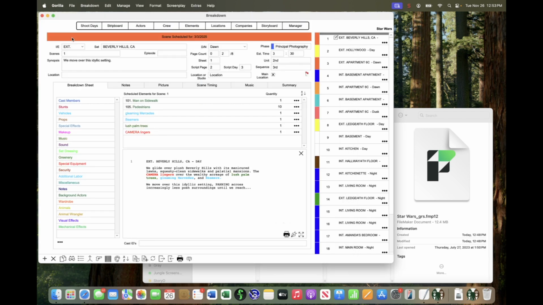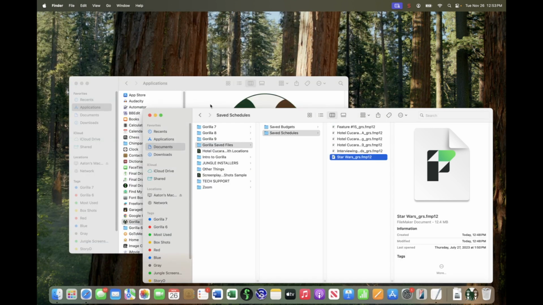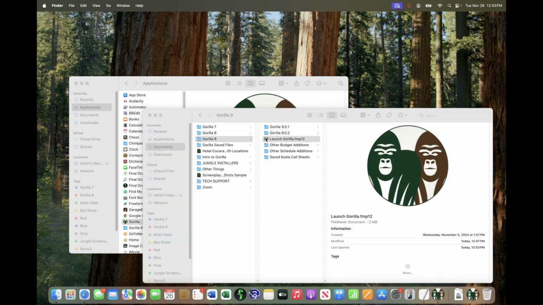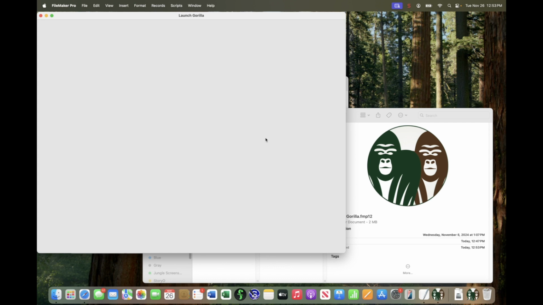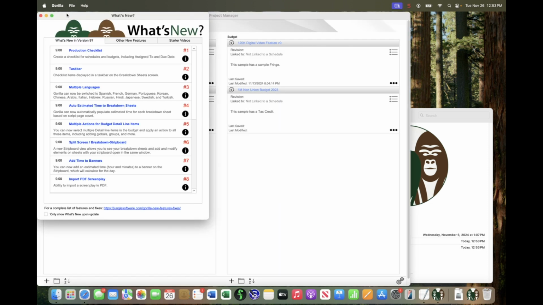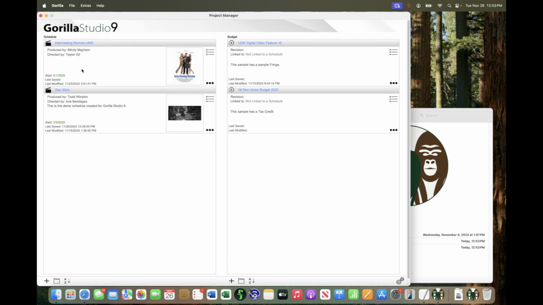But if I did save anything in version 8, whatever it may be, and then I were to go here and launch Gorilla now, even though that Star Wars schedule will be shown in the project manager, okay, we're going to wait to see if version 9 is launching. And we can always turn off that What's New. I'm just lazy not turning it off. This schedule right here is not the same schedule, okay? It's a duplicate, basically, of that version 8. I now have two versions of the Star Wars schedule, one in version 8 and one in version 9.